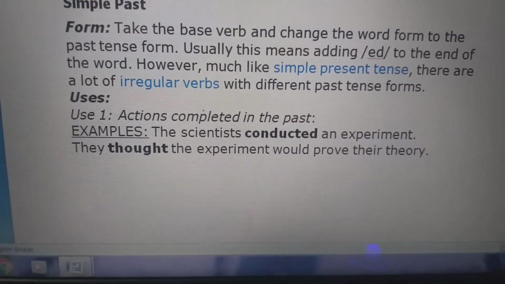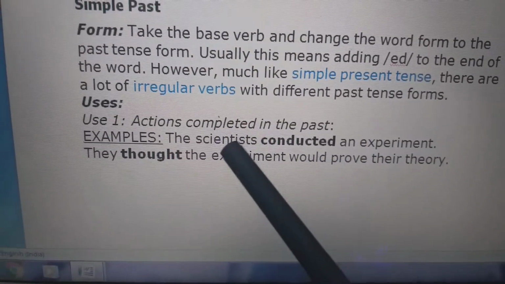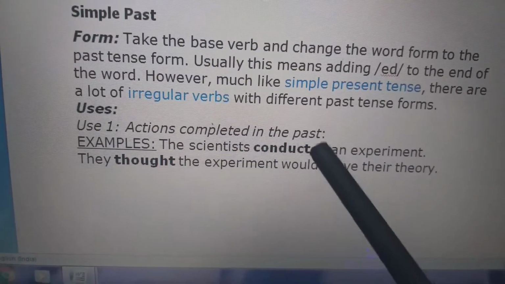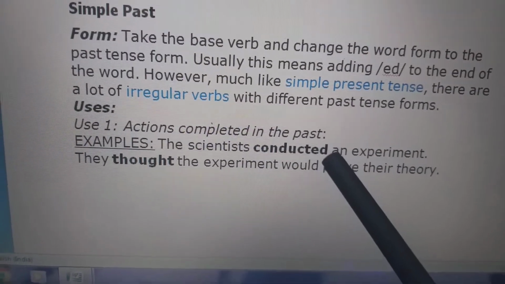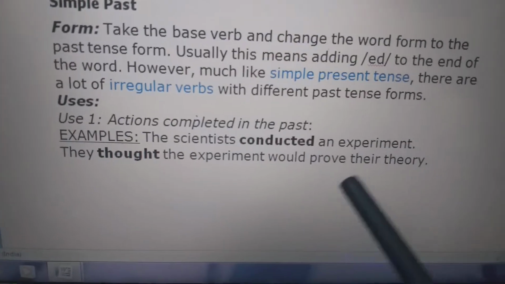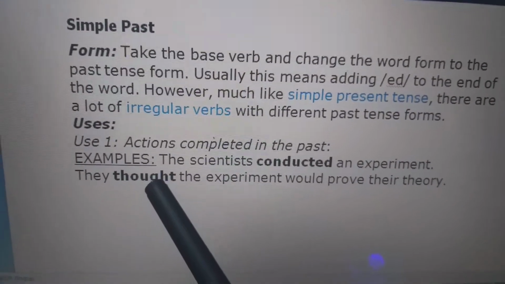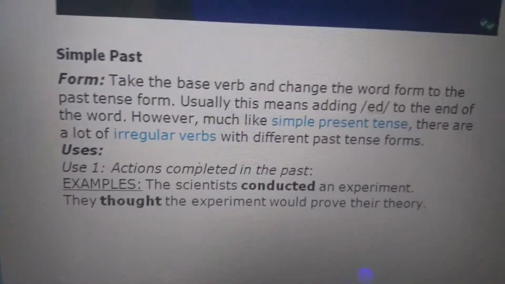Now over here scientists is what? It is a plural form. So over here conducted, ed लगेगा. They thought the experiment would prove their theory. They thought, सोचा था, like that.